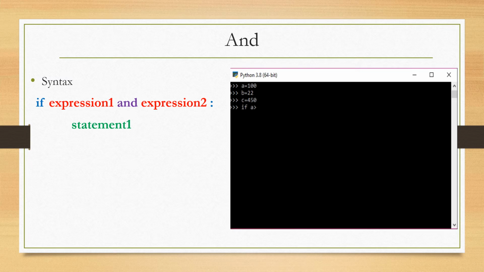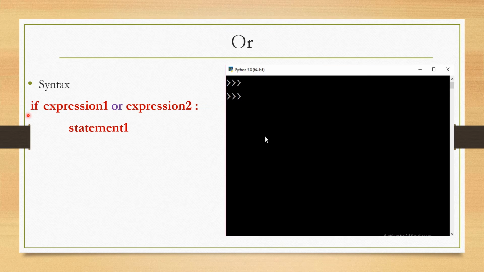Using if with multiple conditions, A is greater than B and C is greater than A. If both these conditions are true, then and only then this print statement is executed. Like this, you can apply the AND keyword for multiple conditional statements. Both conditions are true here.